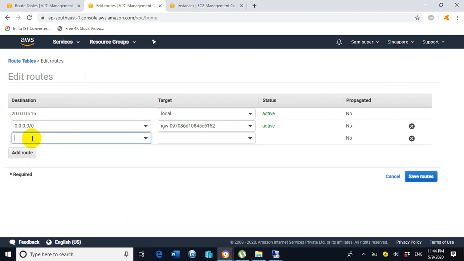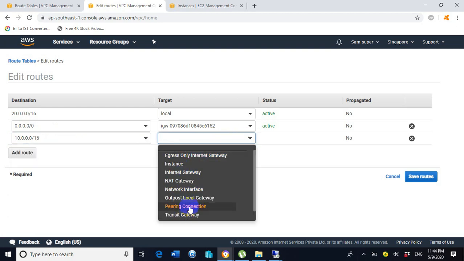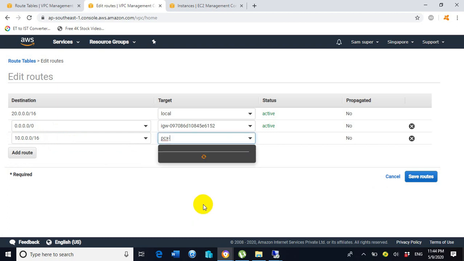So click on add route. Here we need to mention the destination. The destination network range is 10.0.0.0/16. Under the target we need to select peering connections. So here it is showing the peering connection.